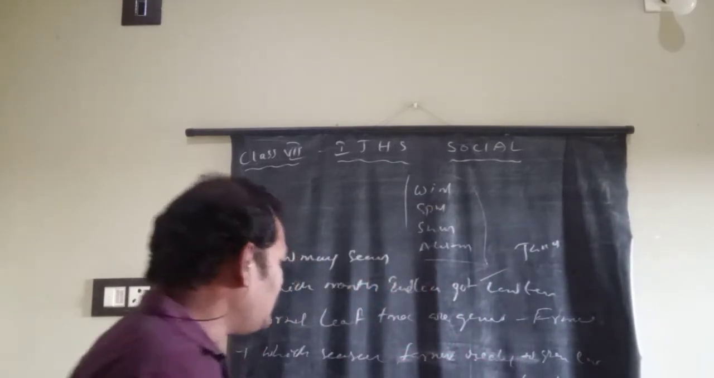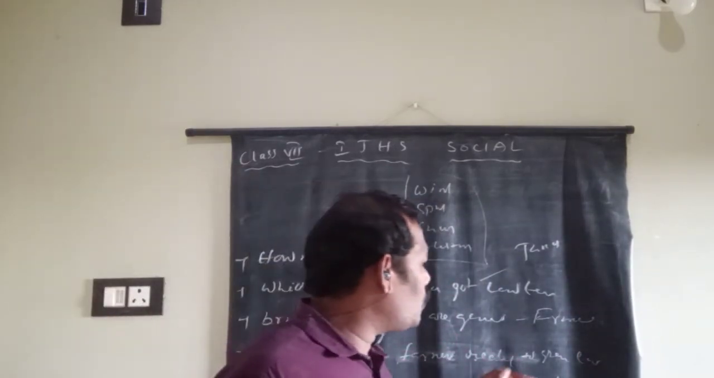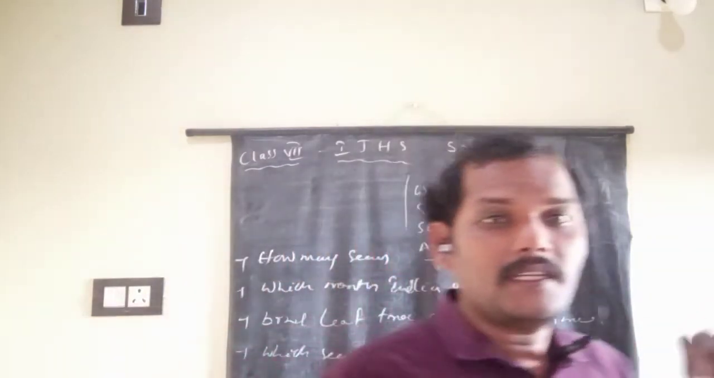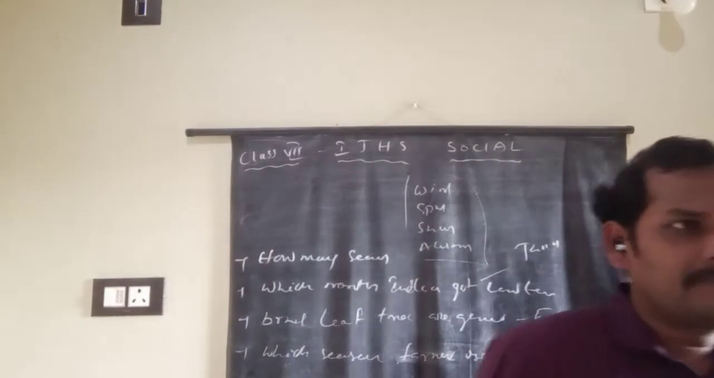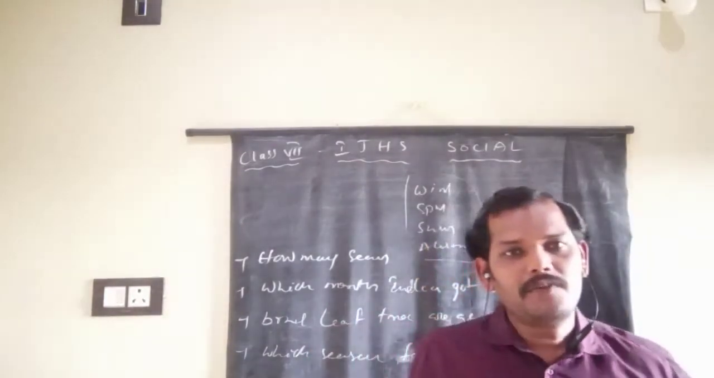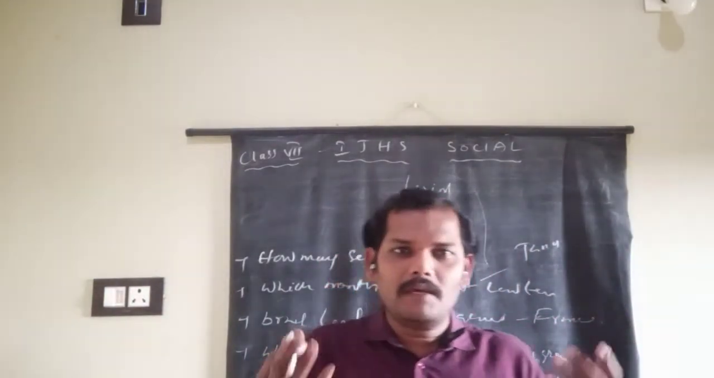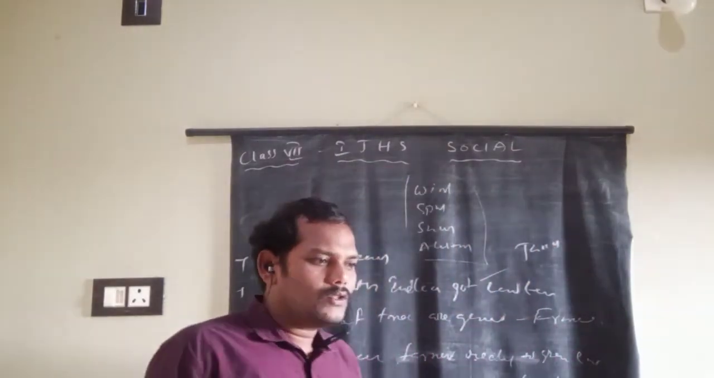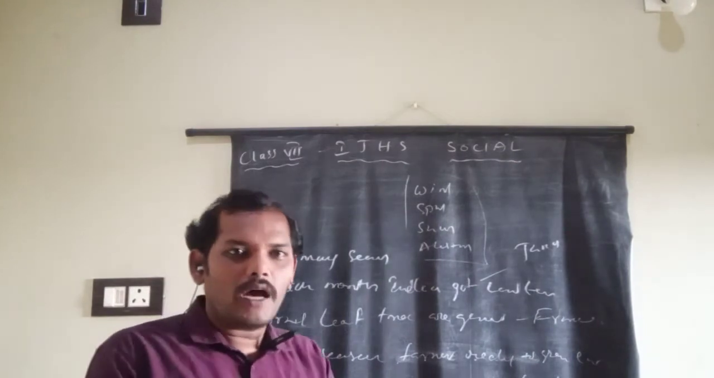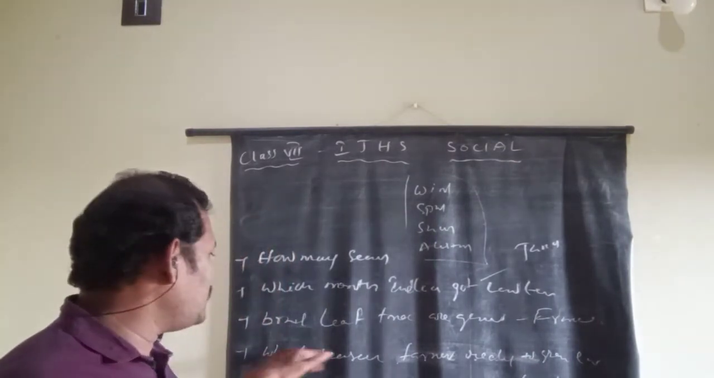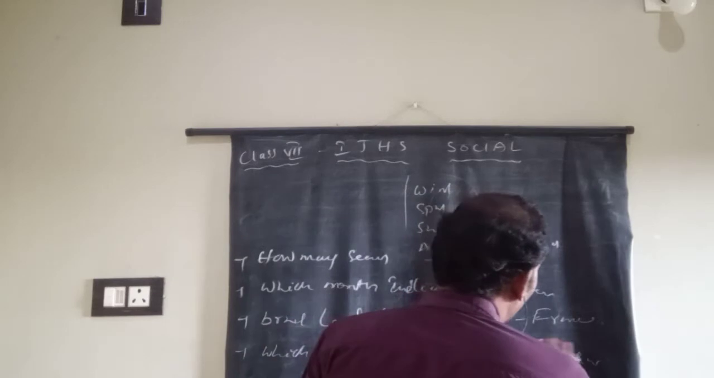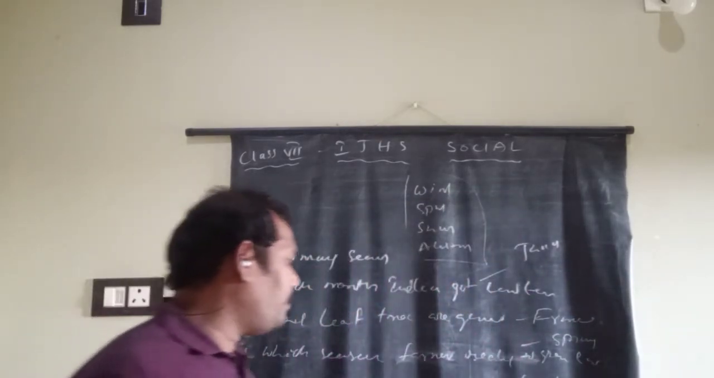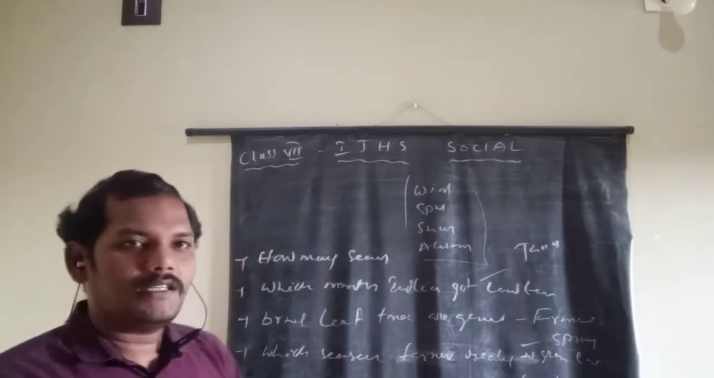Fourth one: in which season are the farmers ready to grow crops? Spring season. After winter, the temperatures gradually increase. Because of that, many rivers melt and flow on the land, which helps to grow the crops. So the fourth answer is spring season.